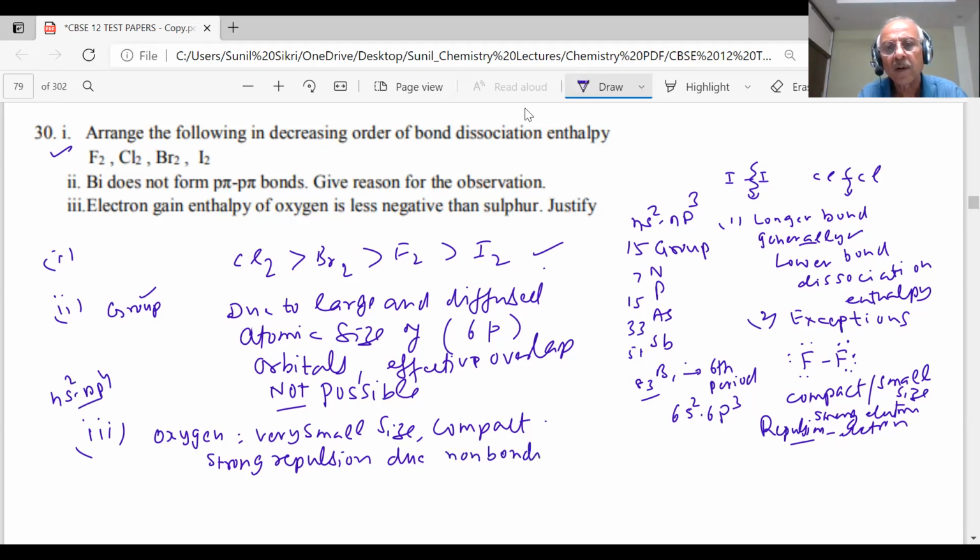non-bonding electrons. Okay? Lone pairs of electrons, or you can say there are lone pairs of electrons in the oxygen. Due to the lone pairs of electrons of the oxygen, repulsion with the incoming electron.